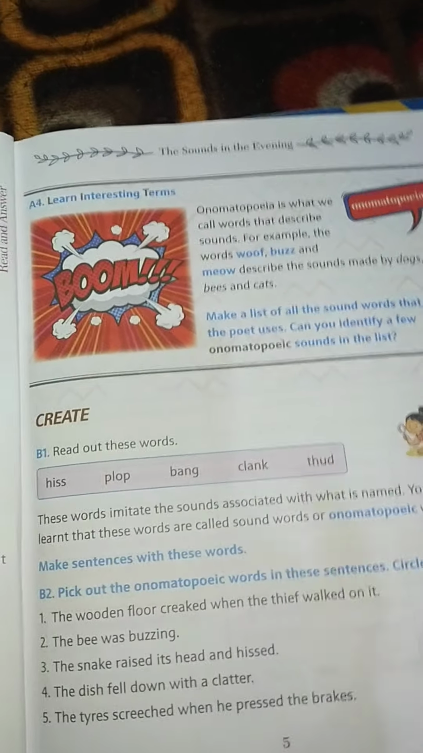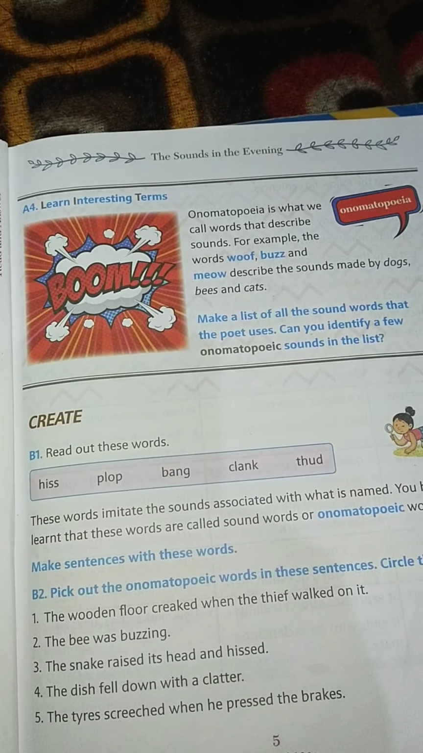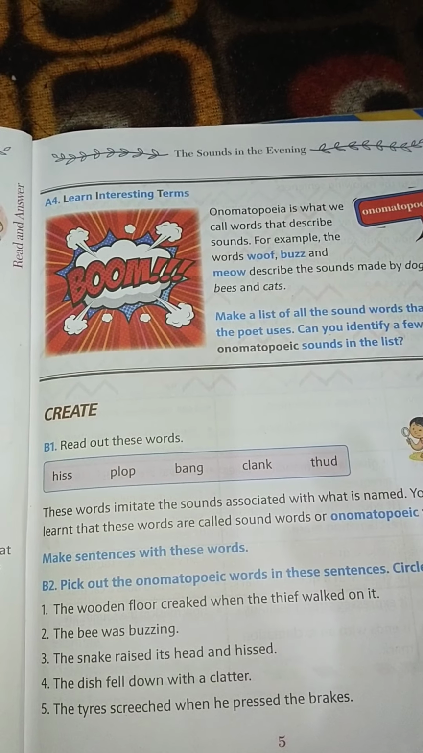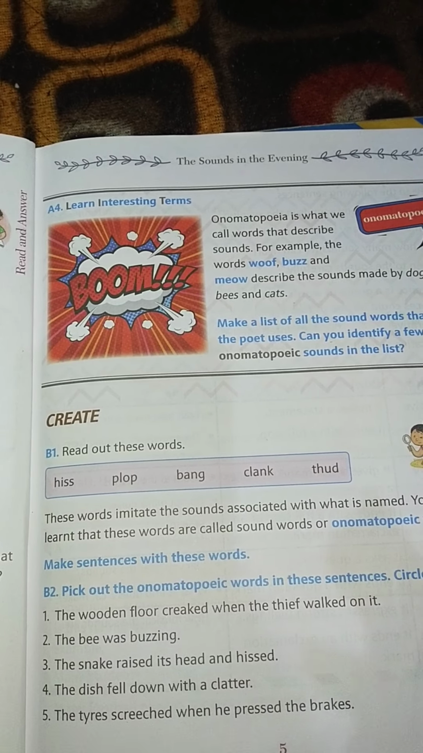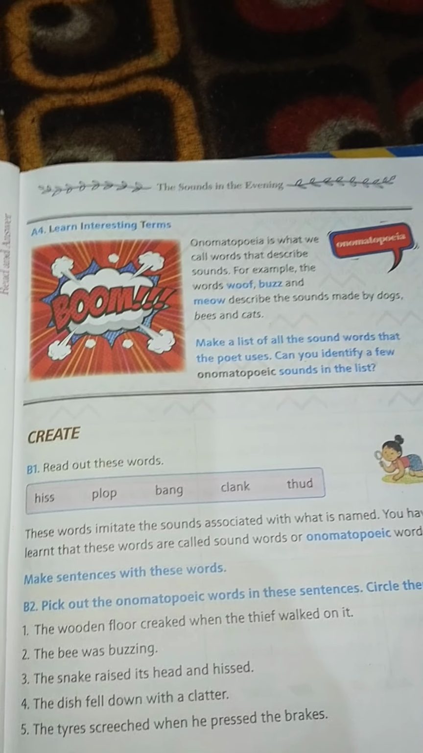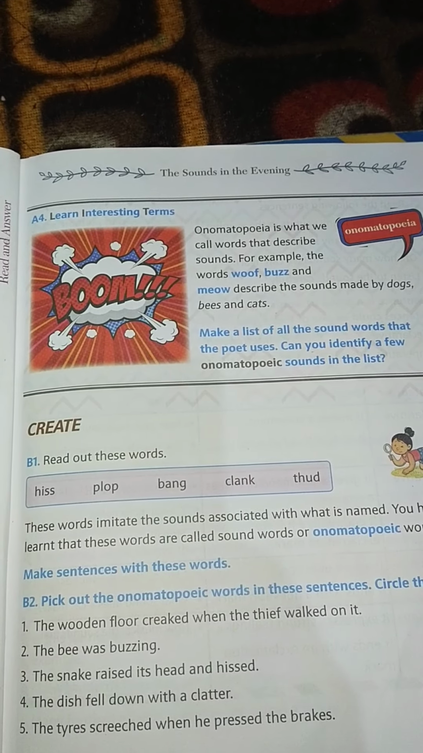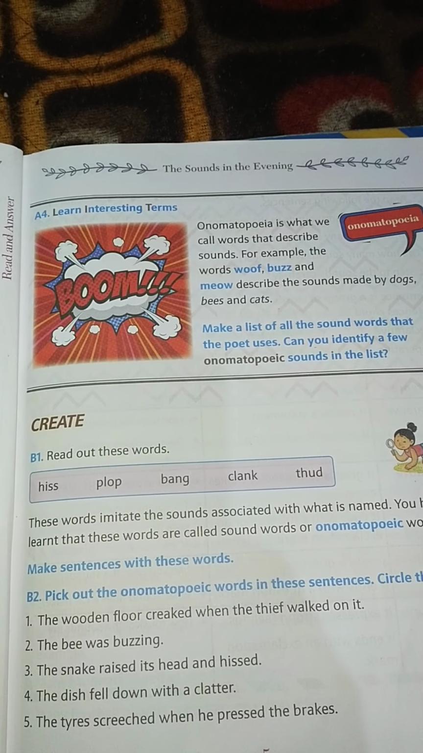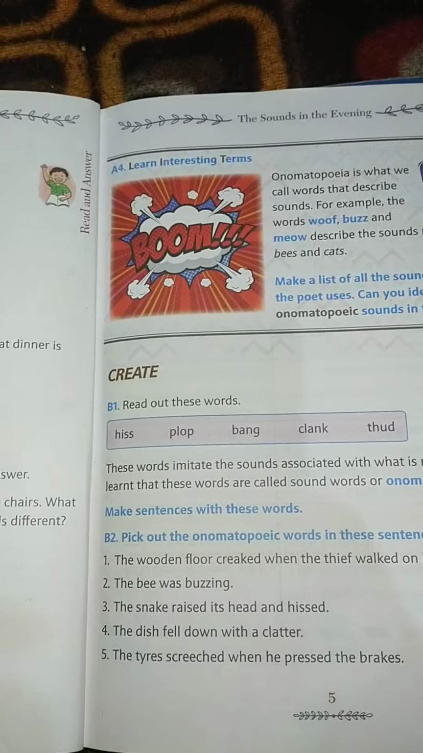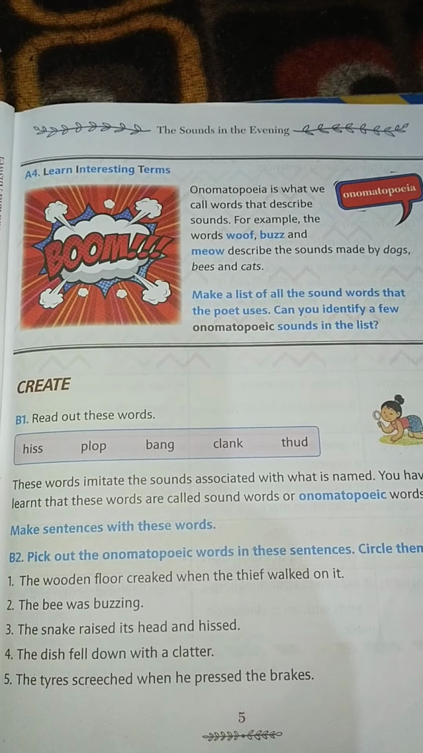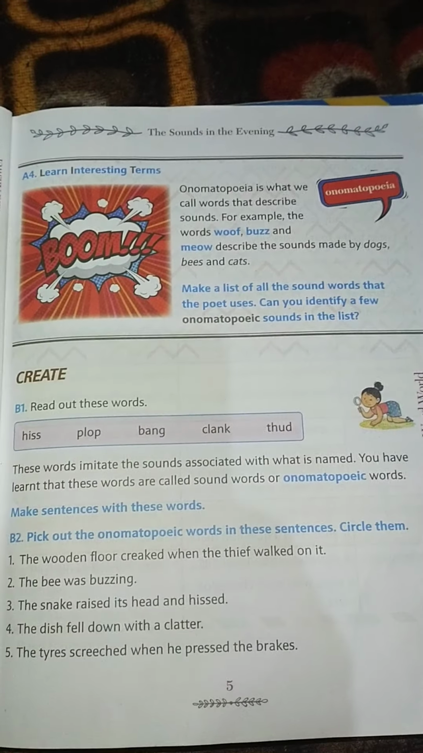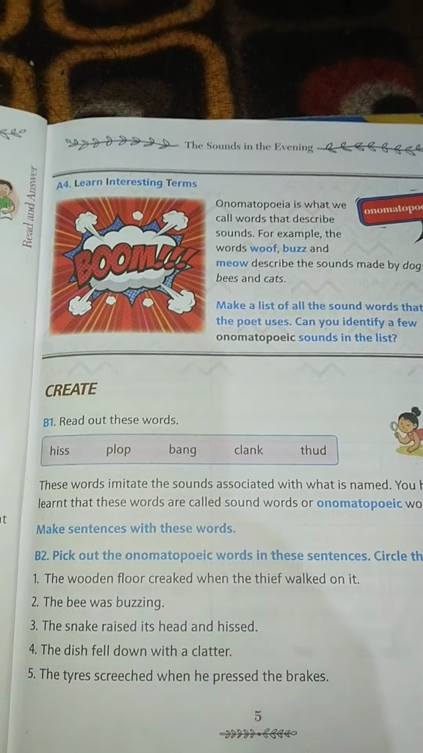Learning interesting terms. Onomatopoeia is what we call words that describe sounds, as I have already told you. So those are words that describe the sound. For example, here we have woof, buzz, and meow, which describe the sounds made by dogs, bees, and cats. Onomatopoeia is what we call words that describe sounds. For example, the words woof, buzz, and meow.